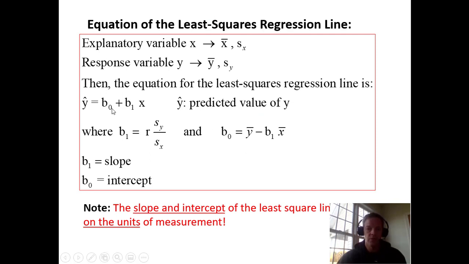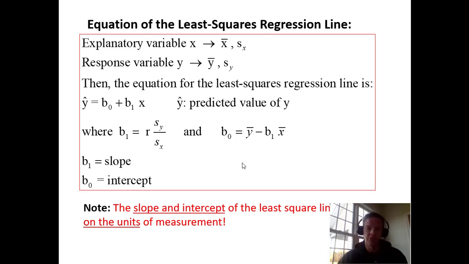And so we find this equation, instead of y equals mx plus b, it's more like y equals b plus mx. We also don't use b and m as we do in algebra class. Some statistical software uses a plus bx. Some use b plus ax. And our textbook is using b0 plus b1x. Again, we say the b1, the number in front of the x, is the slope, and the b0 is the intercept.